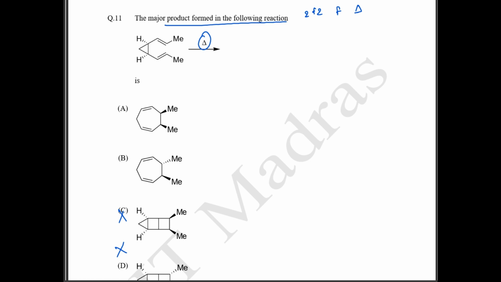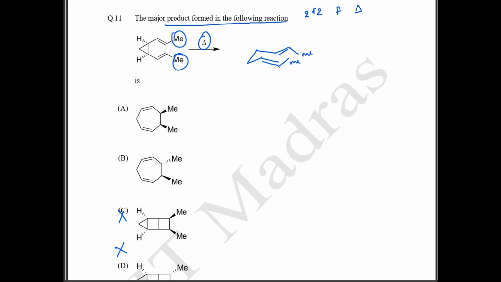Next, now let's see what is going to happen. So what we can do is write it in chair form. We'll try to draw this in chair form. This is going to be the structure. So this is going to have a double bond here, and this is going to have a double bond here. Okay, what is here? The two methyl groups are away from each other. So this is going to be in trans. So this is going to be below the plane, and this is going to be above the plane. So literally I'm writing in the opposite direction.